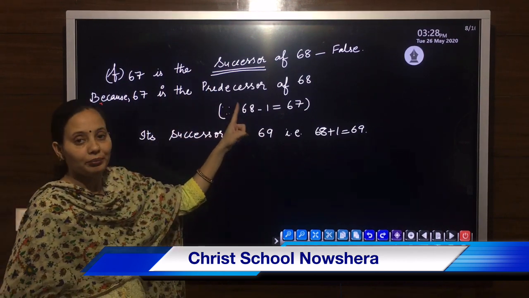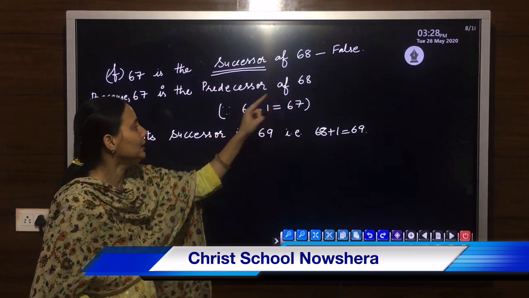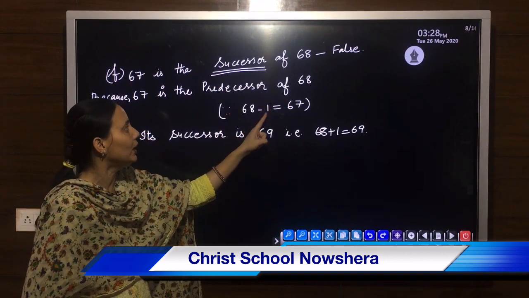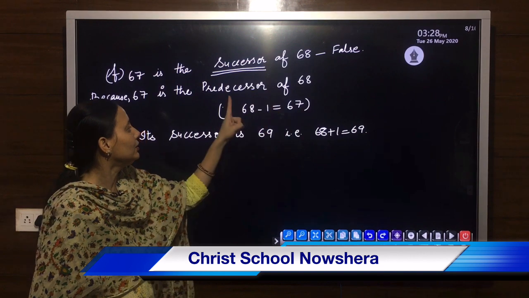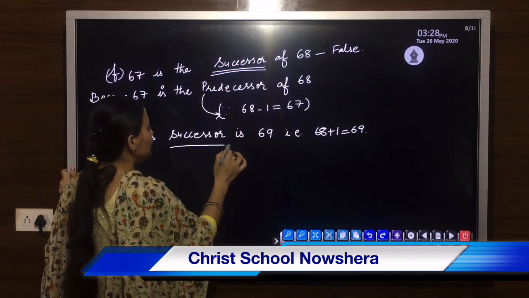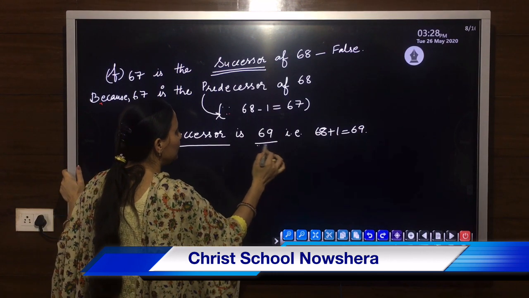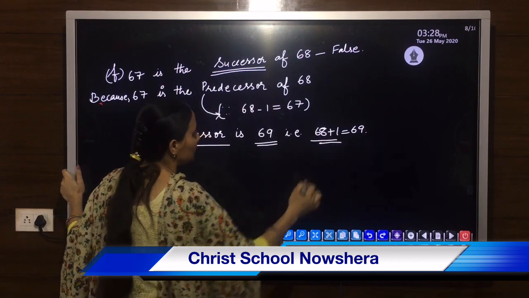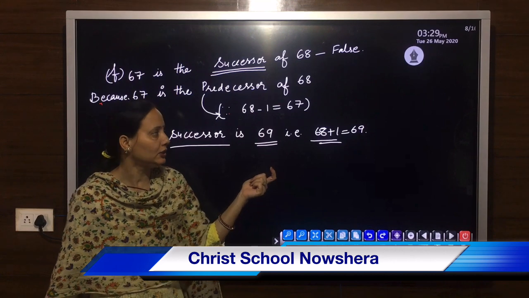It is the predecessor of 68. 68 minus 1 is 67. It is the predecessor, and the successor of 68 is 69.